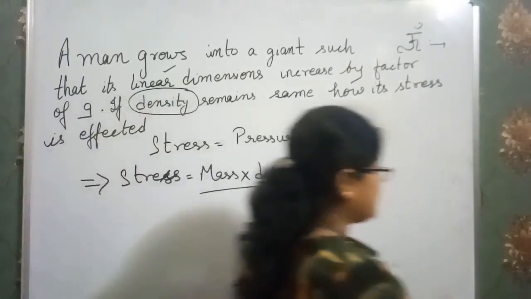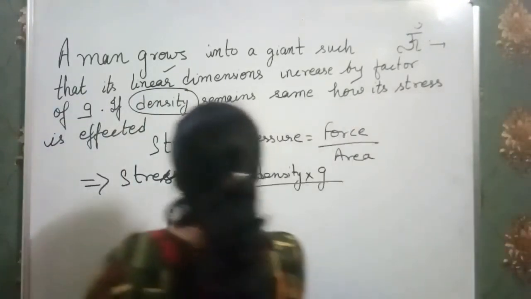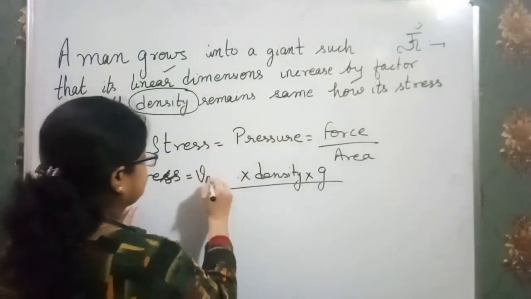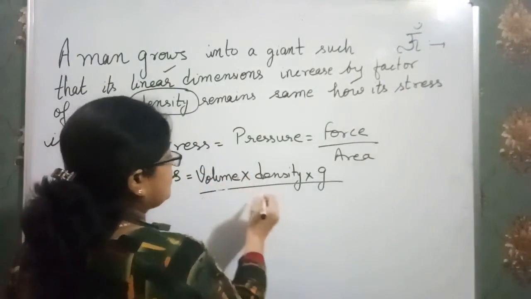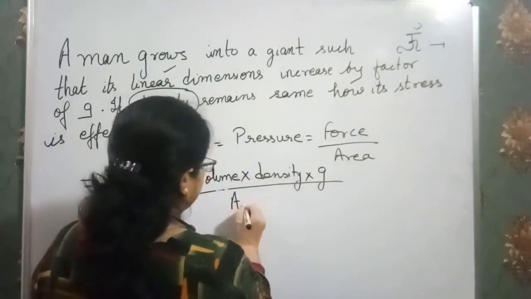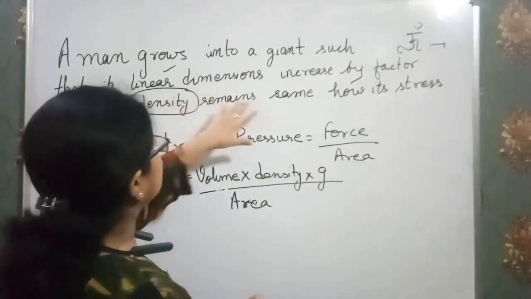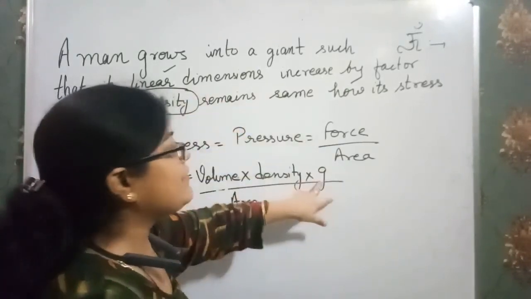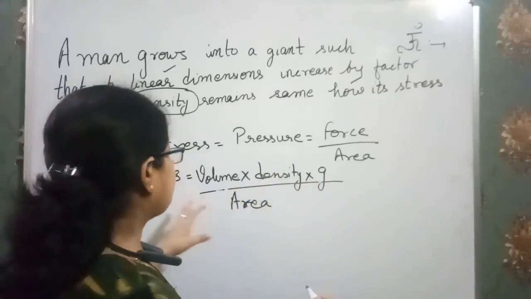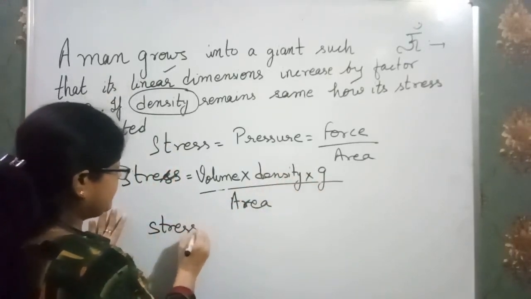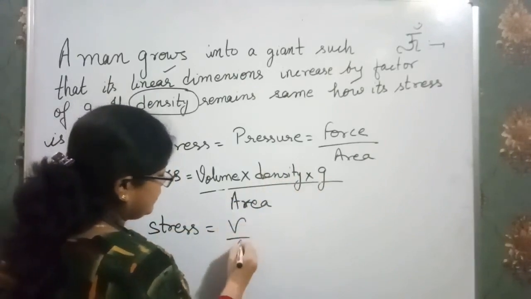Sorry, I had written mass, that means volume. Now it is given that density remains constant, and gravity also remains the same, that is 9.8. We just ignore that, so we are left with only volume over area.